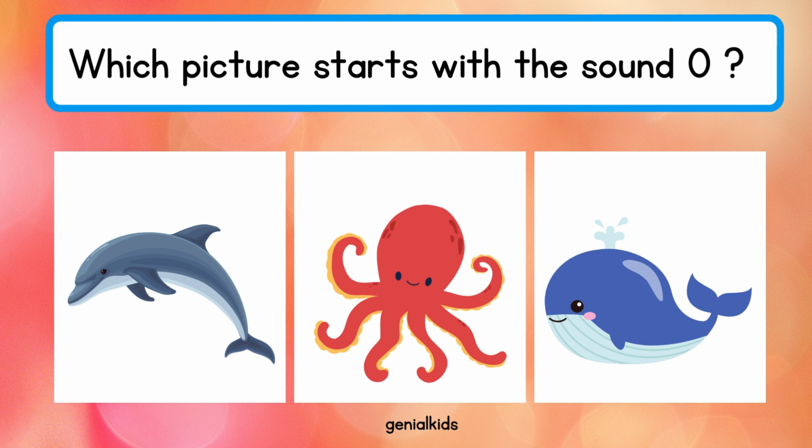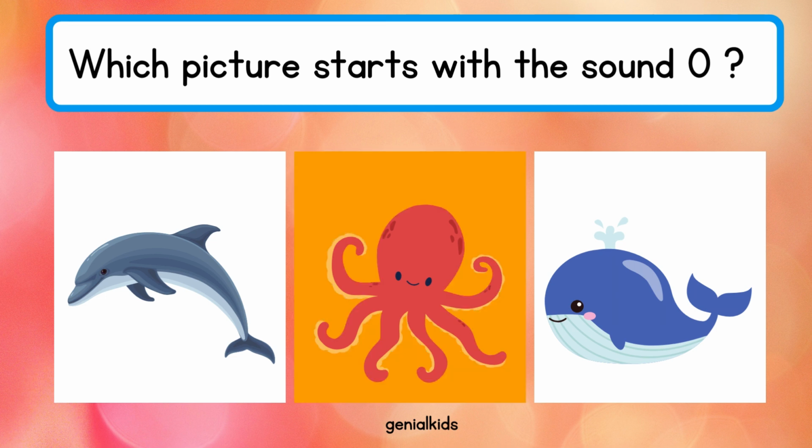Now let's go on to look for animals. See animals that begin with O. Okay, I see a dolphin, a whale, an octopus. Which one begins with O? Is it a dolphin? A whale? No, no, no. An octopus! Yay! Octopus. Now there are other sea animals that begin with O. Can you remember any? Oyster!